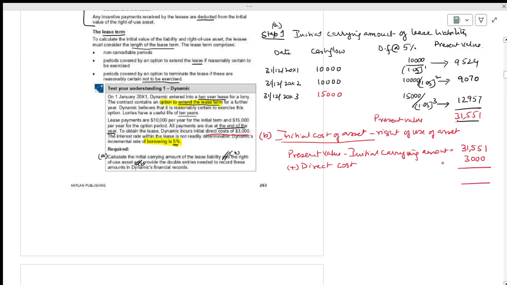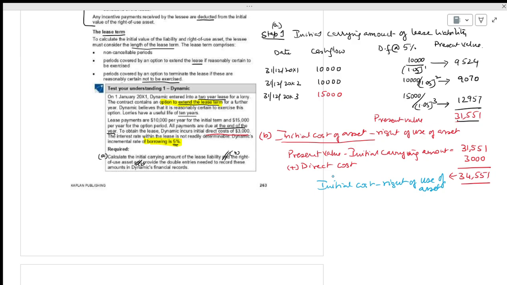How much will it be? 34,551. This is called the initial cost of the right-of-use asset. Point number B.